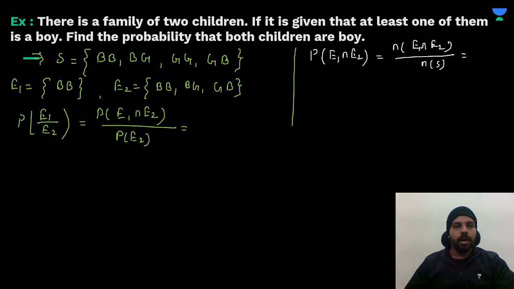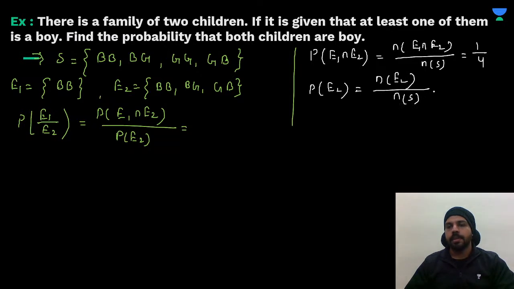So E1 intersection E2 will be how many? 1 only, out of 4. And we have to find probability of E2 also. So it will be number of elements in event E2 upon number of elements in sample space. How many elements in E2? 3 out of 4. Now you can replace the values over here. 1 by 4 upon 3 by 4. So your answer will be 1 upon 3. That's it.